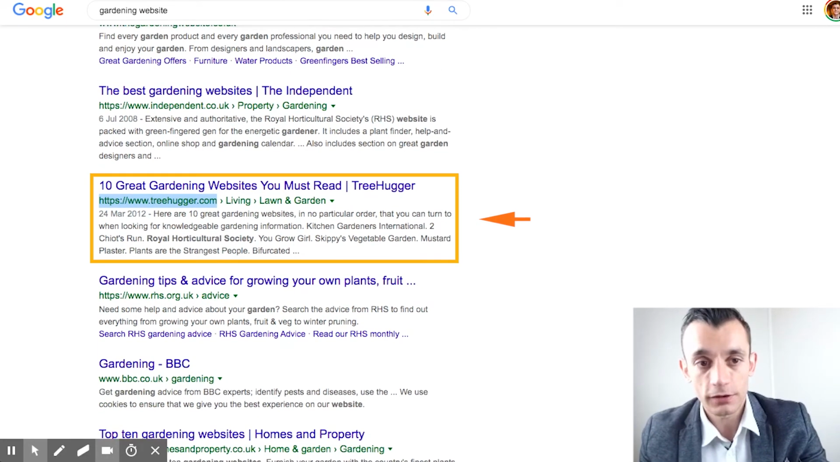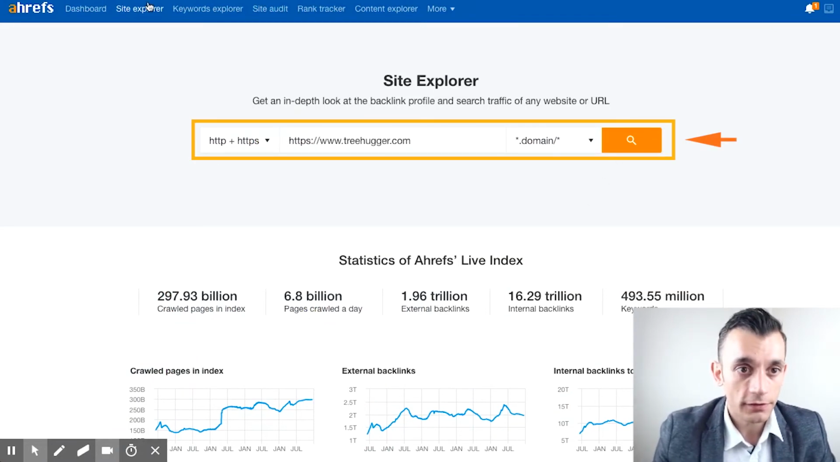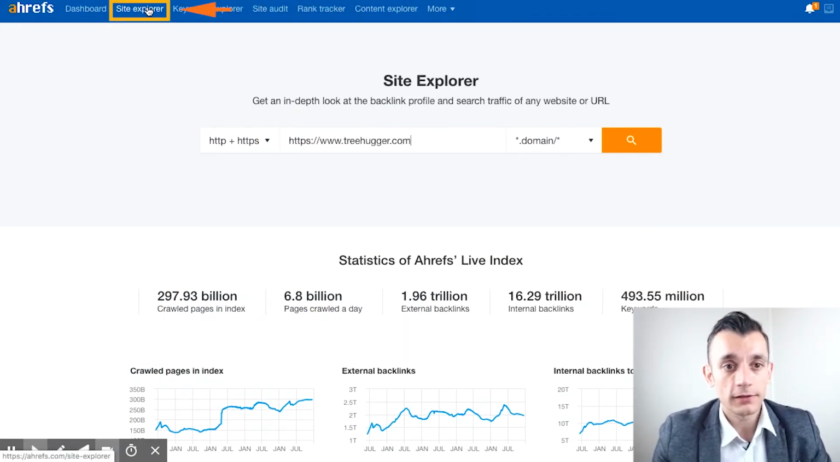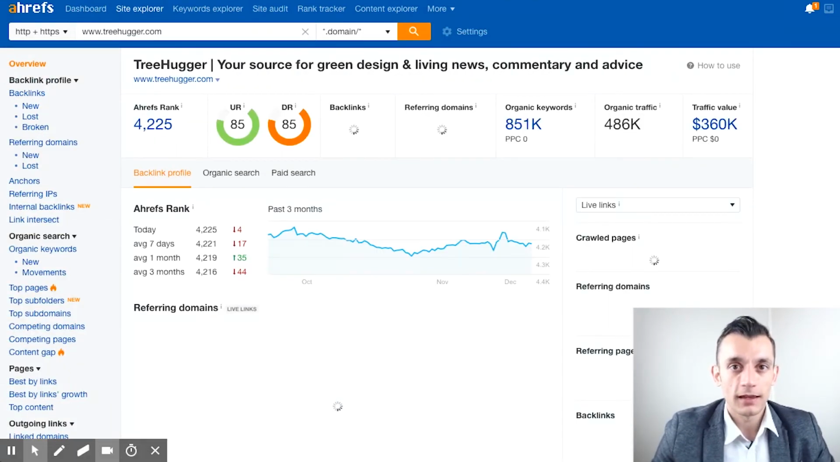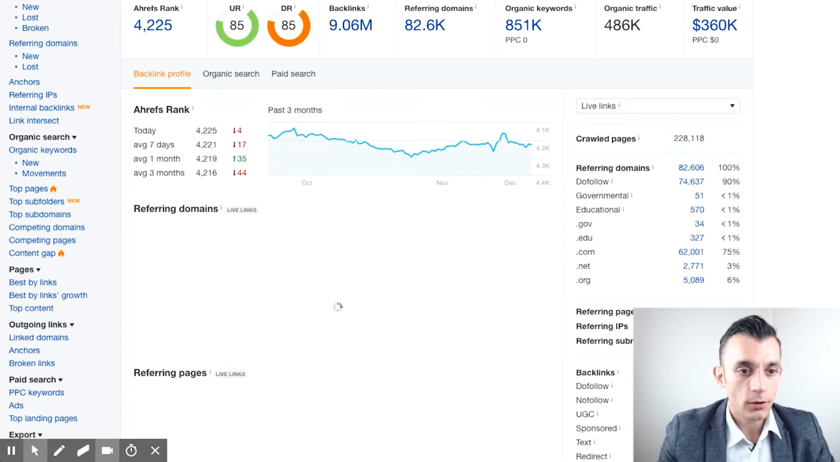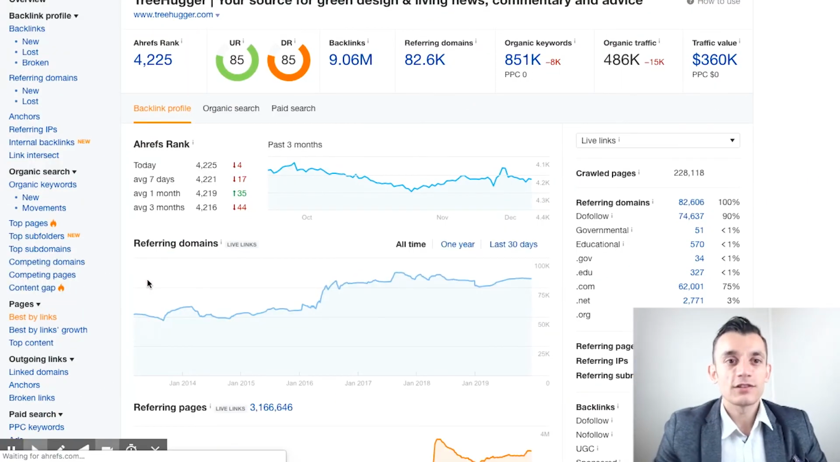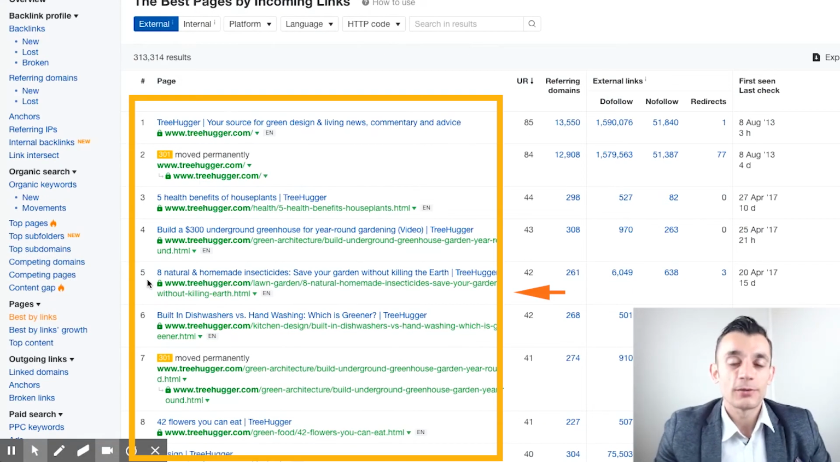Let's look at Tree Hugger, for example, right? And we type that in. This is the Site Explorer, by the way, so you just click Site Explorer there on ahrefs.com, click search, and that's just going to pull up a general profile of this website on Ahrefs. Now, if you scroll down here and you go under Pages and you go to the Best by Links section, this section is going to show you the most linked-to content on your competitor's website, right?